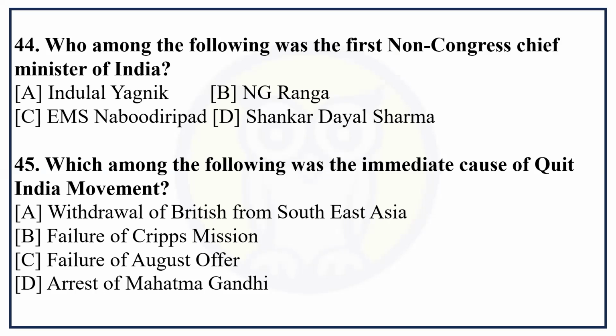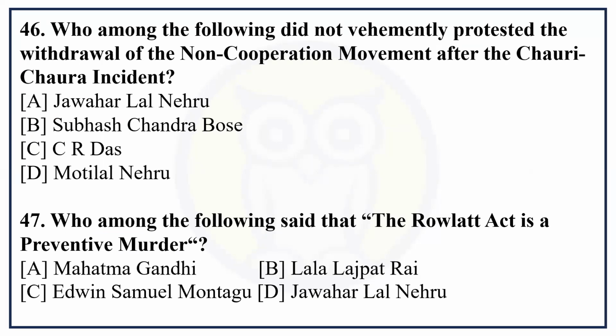Who among the following was the first non-Congress Chief Minister of India? EMS Namboodiripad, correct answer. Which of the following was the immediate cause of the Quit India movement? Failure of the Cripps mission. This is the correct answer. Who among the following did not vehemently protest the withdrawal of the non-cooperation movement after the Chauri Chaura incident? Jawaharlal Nehru is the correct answer.